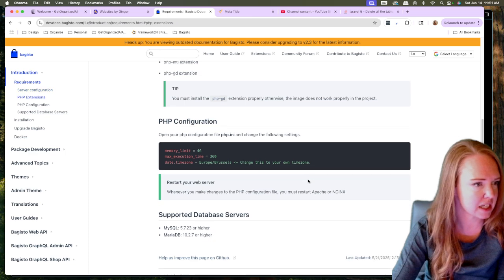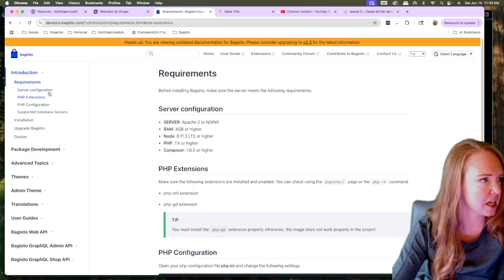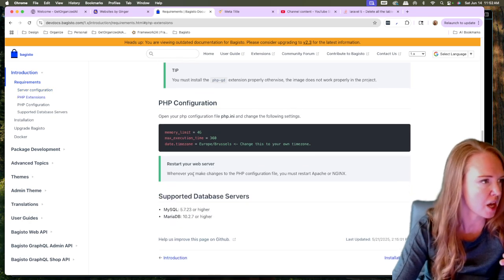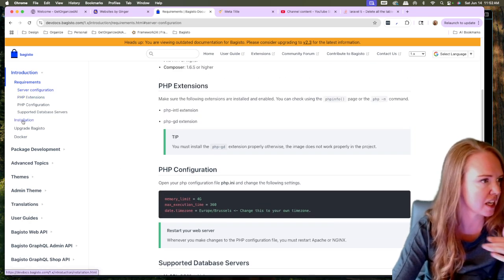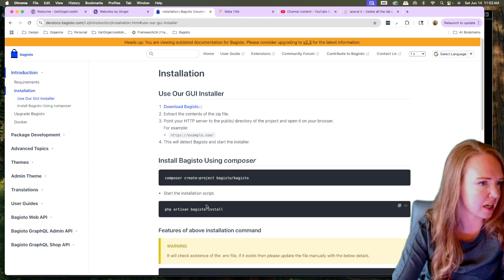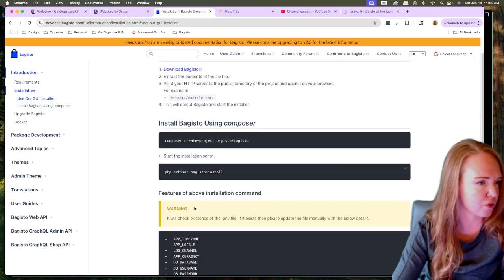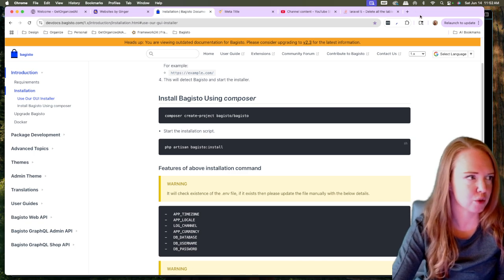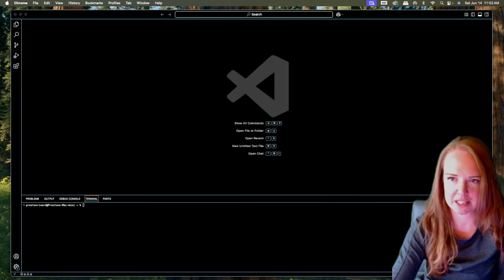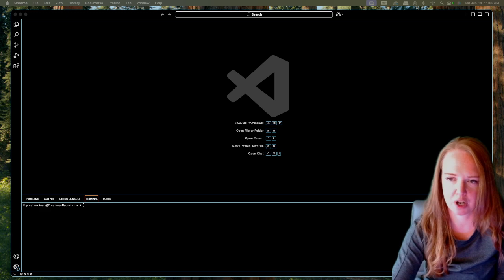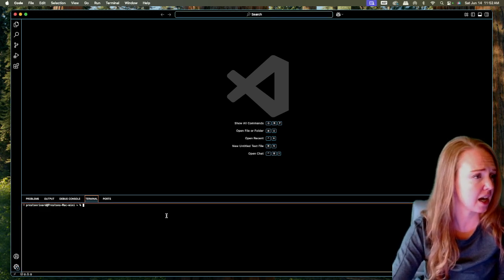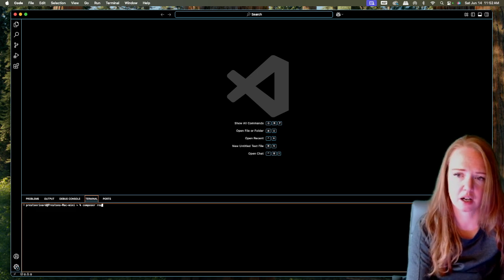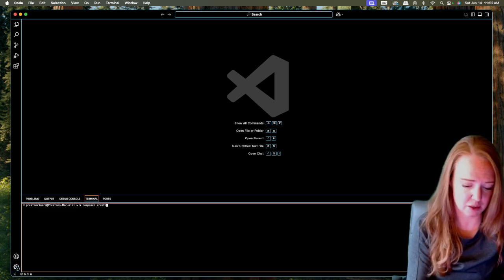When you run this, it will have a checklist for you during the installation phase, depending on how you do it, and it will check these things for you. Make sure you always check the requirements before you start a new project like this, because if you don't have the requirements right, then it's not going to work.